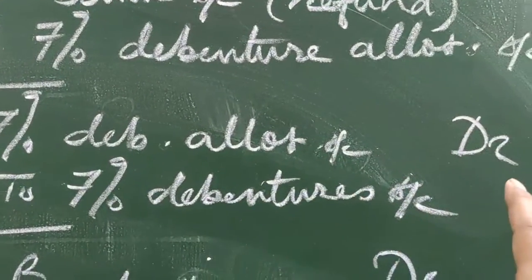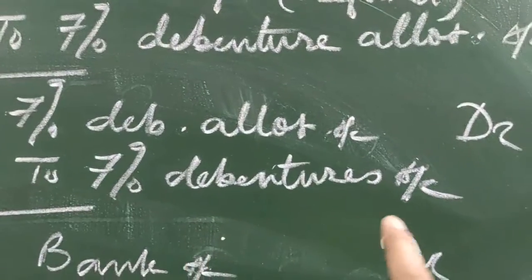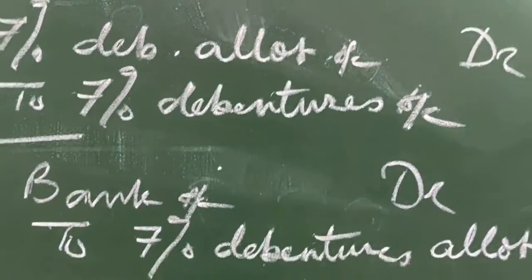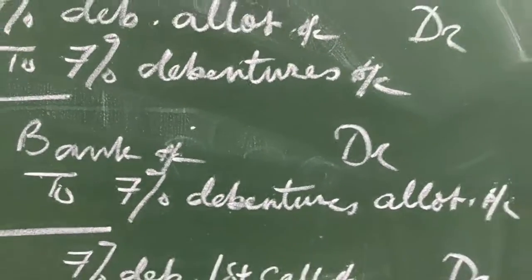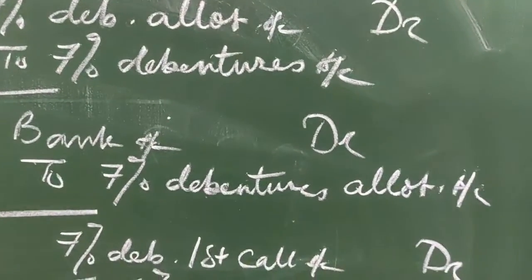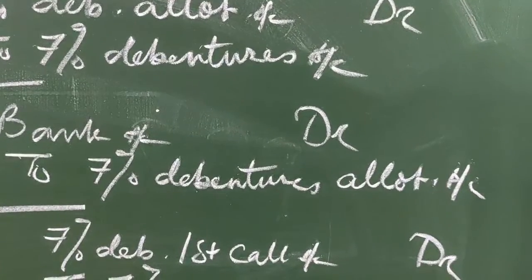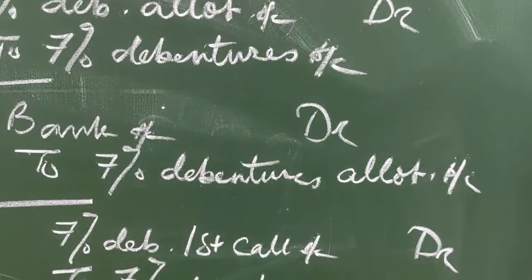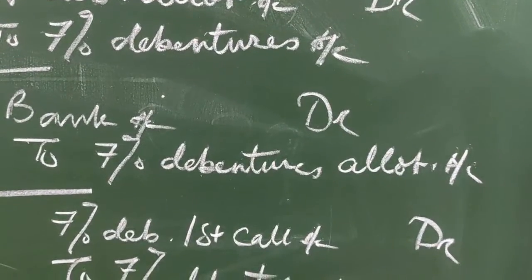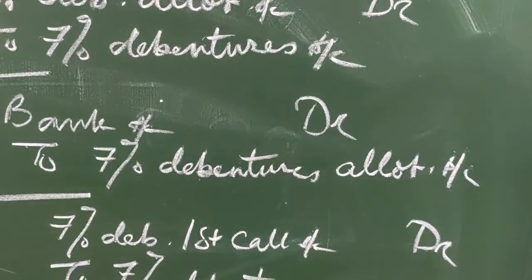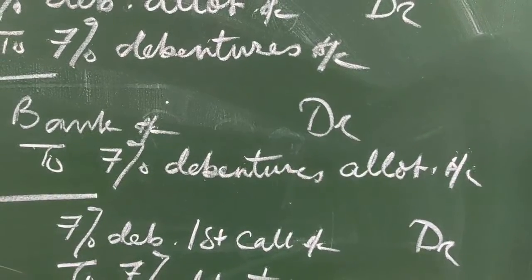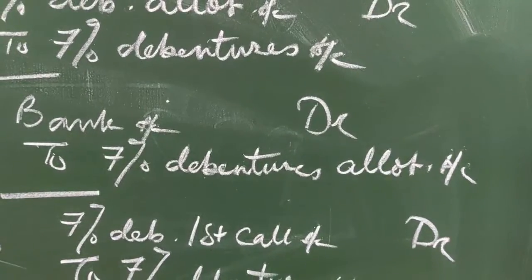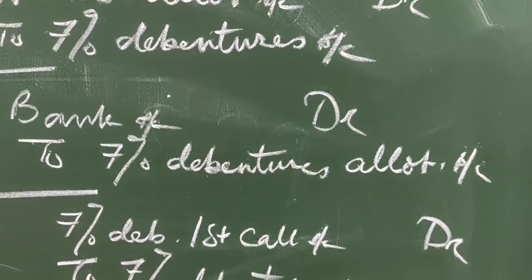7% debenture allotment account debit to 7% debentures account with the allotment amount due. Then when the company receives the allotment money, bank account debit to 7% debentures allotment account. Again here also we may have call scenarios. Here I have not written call scenarios, but call scenarios may be there. So bank account will be debited with the actual amount received. Then call scenarios account will be debited with money not received.